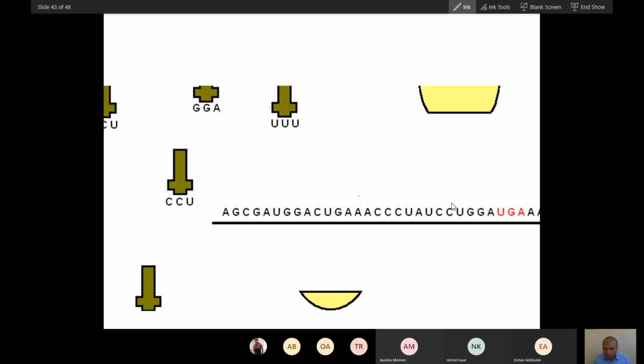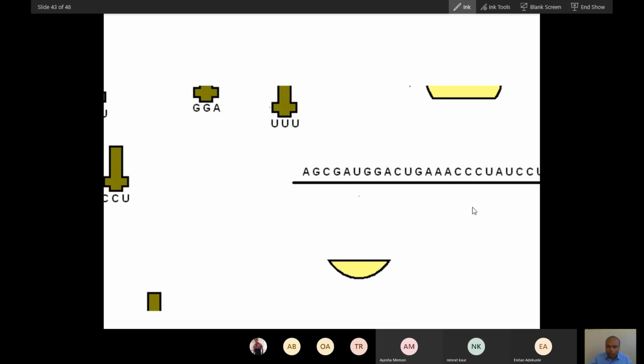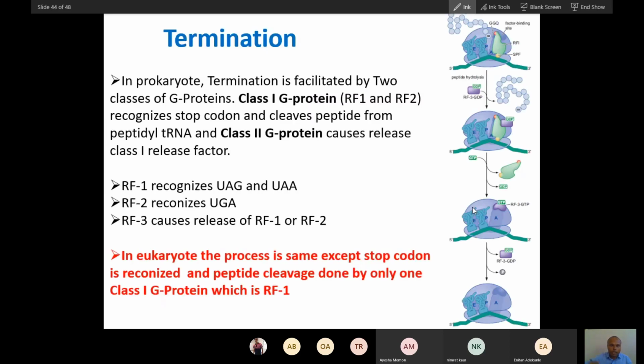Now the stop codon comes here, and then it will be stopped. So this is how termination happens, by binding of the stop codon with the termination factor, the release factor. So these are the release factors. In bacteria, release factor 1, 2, 3 are there.